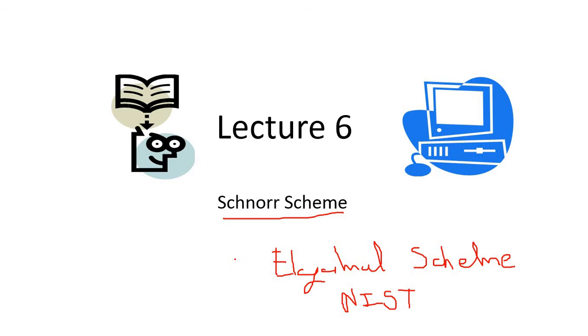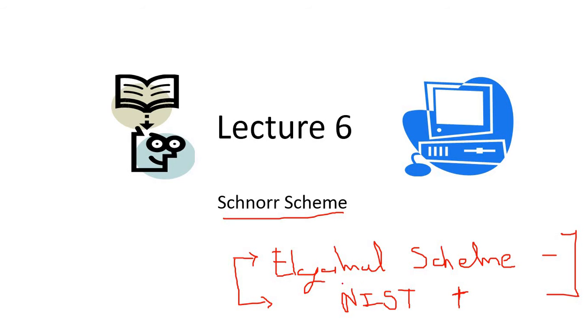The Elgamal scheme and the NIST scheme are nearly the same. Whatever equations we use in the Elgamal scheme with a minus sign, in the NIST scheme we use a plus sign. So there is not much difference between the equations of the Elgamal scheme and the NIST scheme.